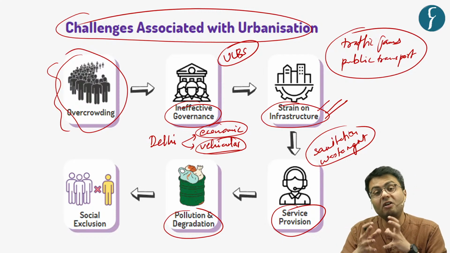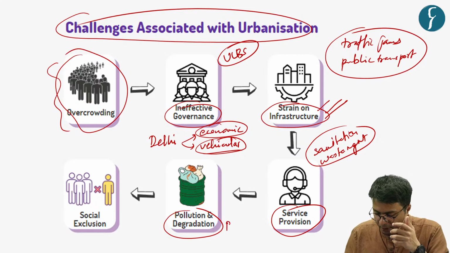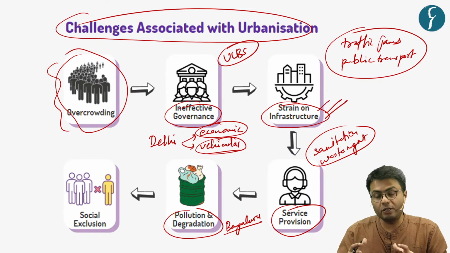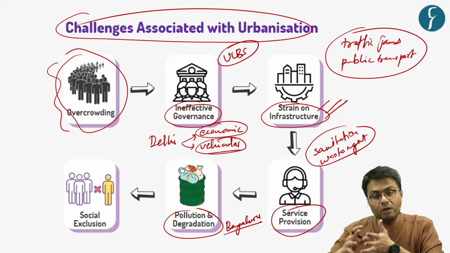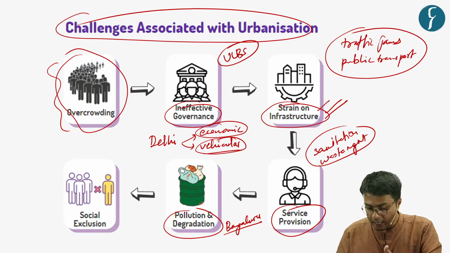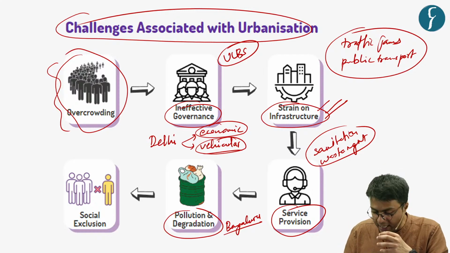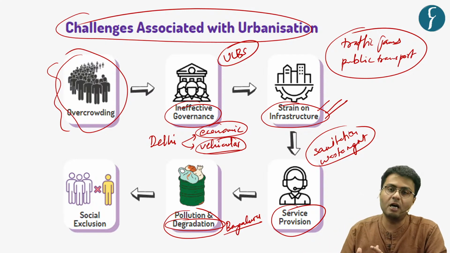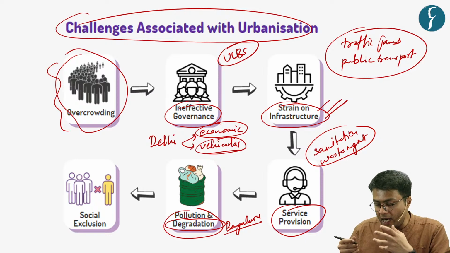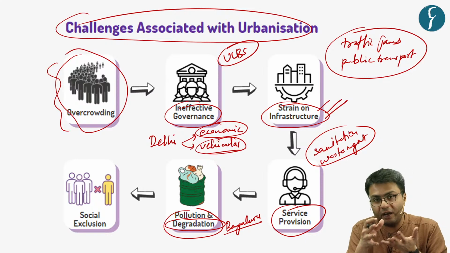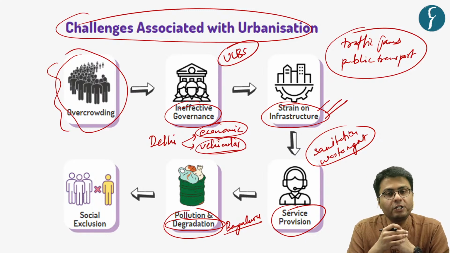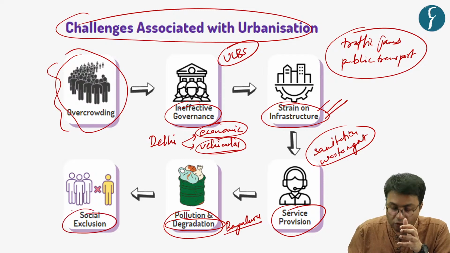Further, the natural resources of any urban area, for example in Bengaluru, earlier there were many water bodies and lakes, but with increased population, what we have witnessed is that these urban water bodies were encroached upon. Hence, you can say that increased pollution leads to degradation of natural resources, thereby straining the already stressed urban areas. Hence, you can understand that because of overcrowding, ineffective governance, and inadequate levels of service provision, we witness increased social exclusion, especially